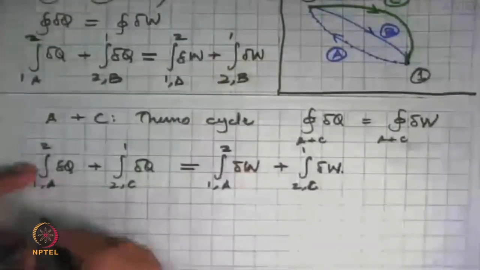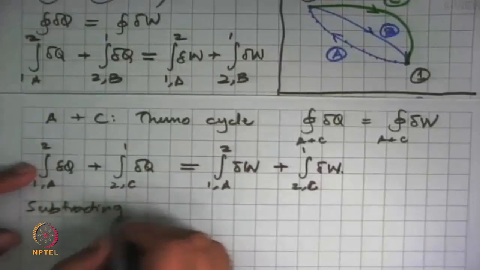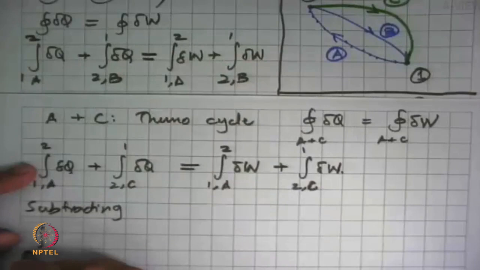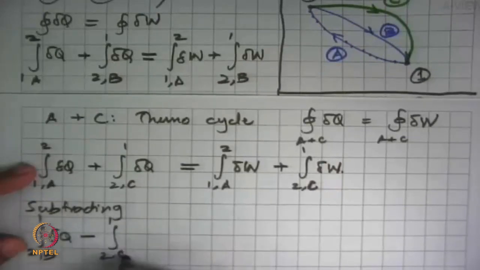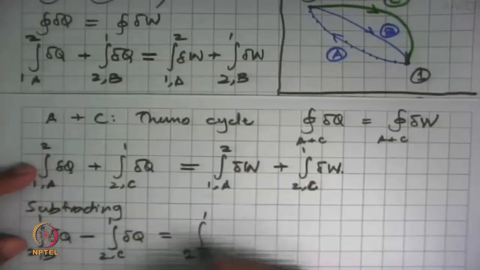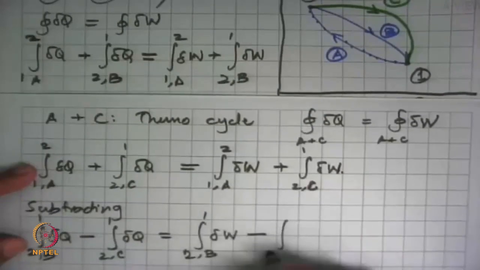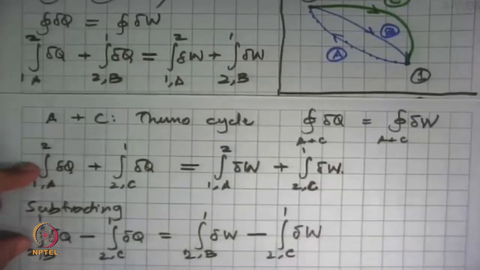Let's say we get these two terms remaining on the left side, integral 2 to 1 along B delta Q minus integral 2 to 1 along C delta Q equal to integral 2 to 1 along B delta W minus 2 to 1 along C delta W.